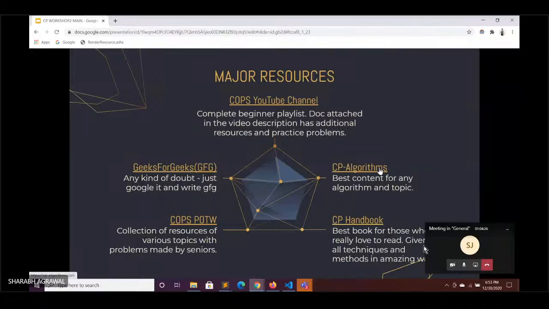The third one is CP-Algorithms. Right now it's not recommended for you, but suppose you have done some beginner topics, then for intermediate and advanced topics, CP-Algorithms is the best site for content like algorithms and any topic.